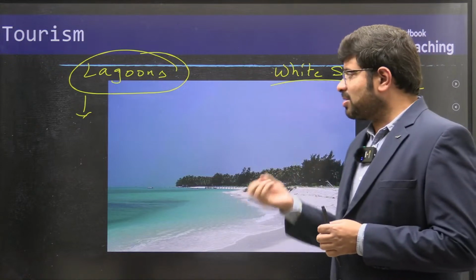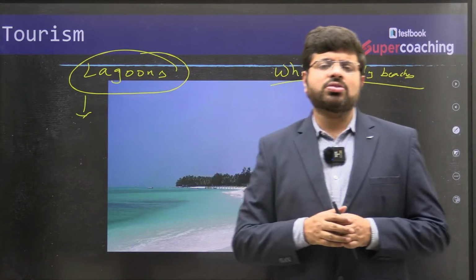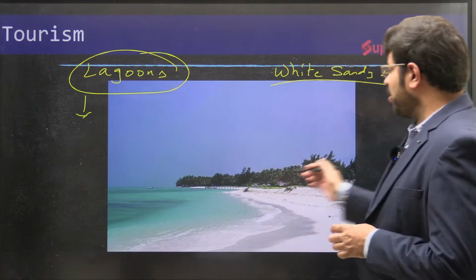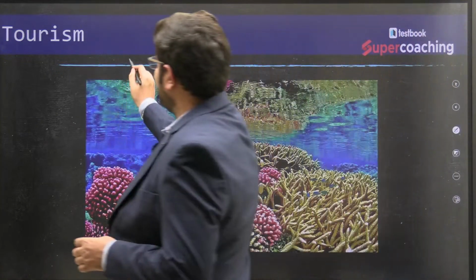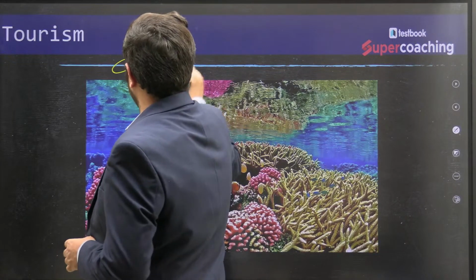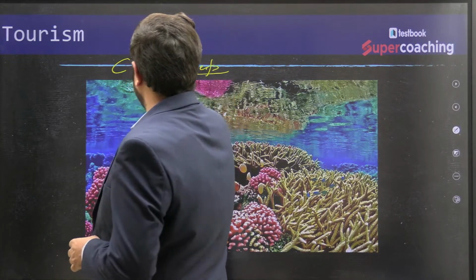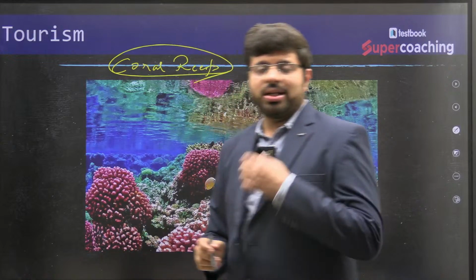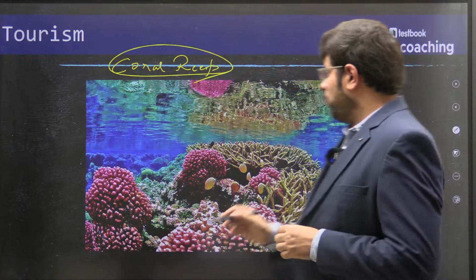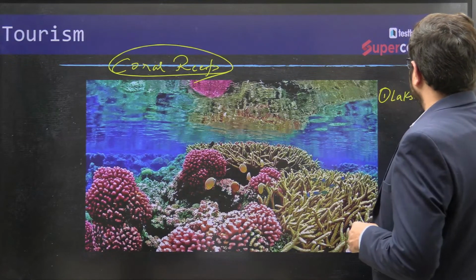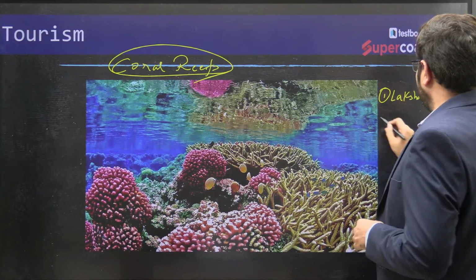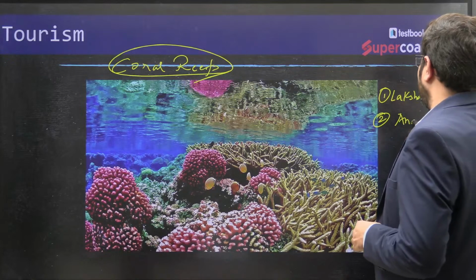So these lands are beautiful structures. Many of these coral islands are also lagoons, known for white sandy beaches. Another important thing is that they are known for their coral reefs. In fact, in India, coral reefs are found in 4 major places. One of the major places is Lakshadweep. The next important one is the Andaman and Nicobar Islands.